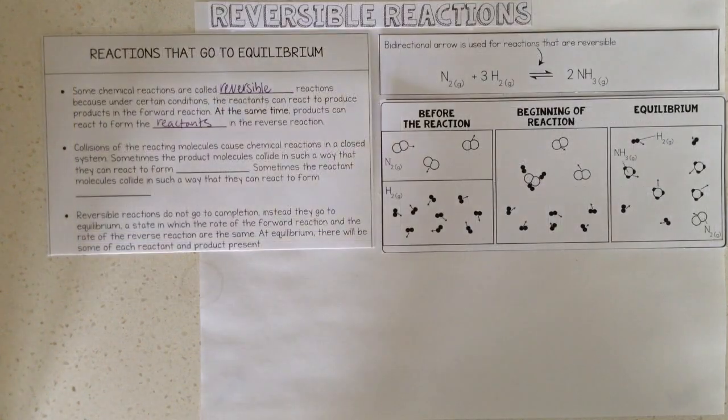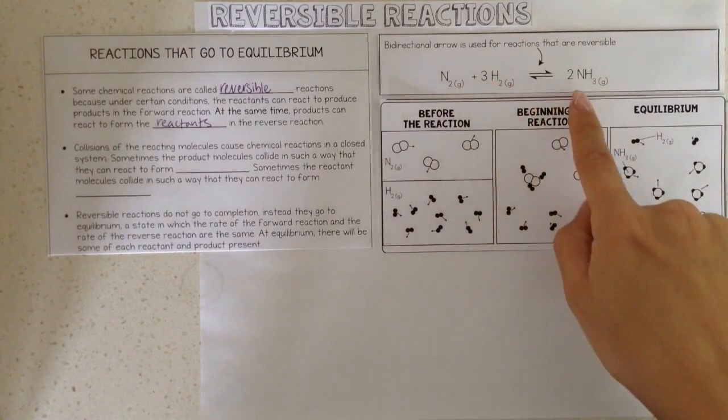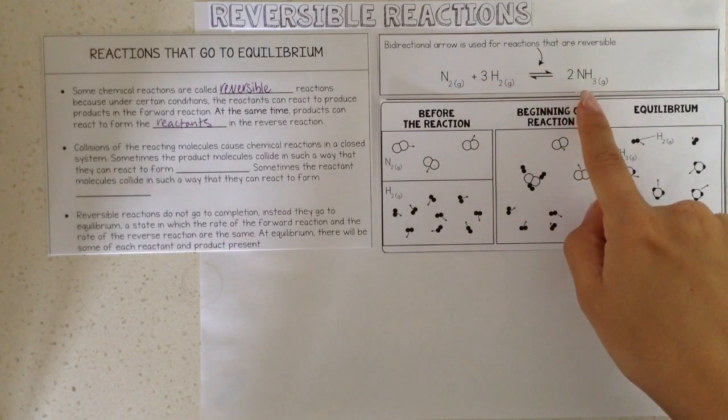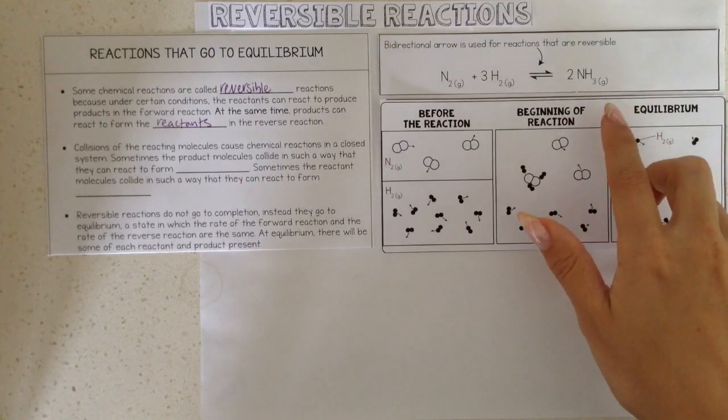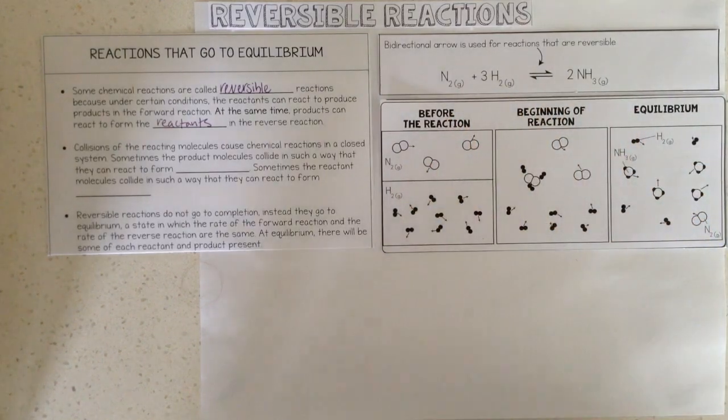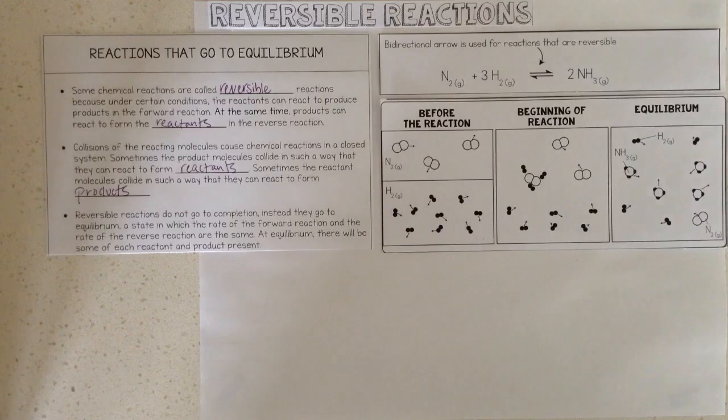Some chemical reactions are called reversible reactions because under certain conditions, the reactants can react to form products in the forward reaction, and at the same time, products can react to form the reactants in the reverse reaction. Collisions of the reacting molecules cause chemical reactions in a closed system. Sometimes the product molecules collide in such a way that they can react to form reactants. Sometimes the reactant molecules collide in such a way that they can form products.